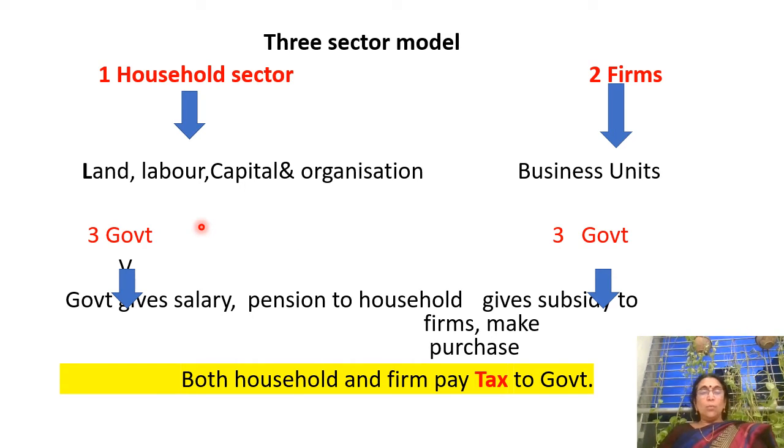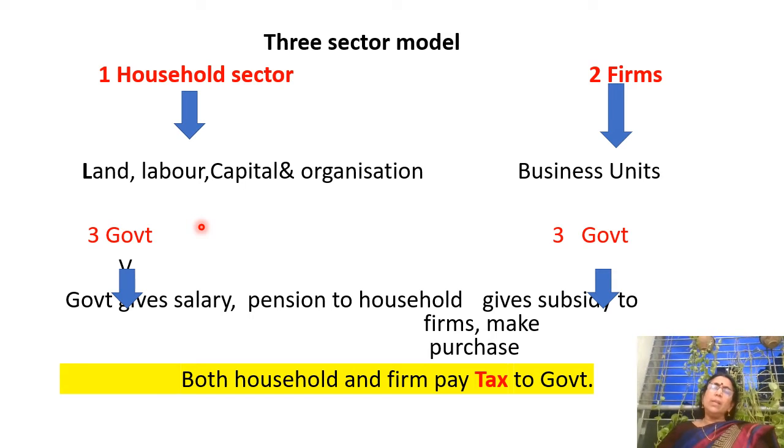So what is the role of government? How is the government helping the household sector? Government gives transfer income to the household sector. Government also gives salary, that is transfer income in the form of pension and other social security measures to the household sector. Government has to maintain equality in the system as such. When they are helping the household sector, they have to help the firms also.